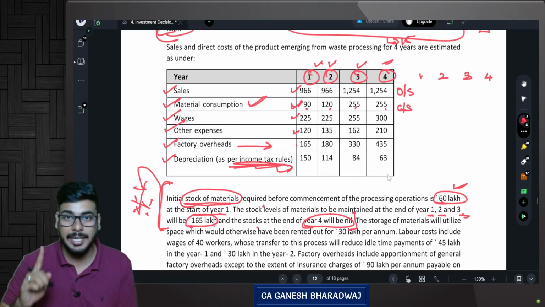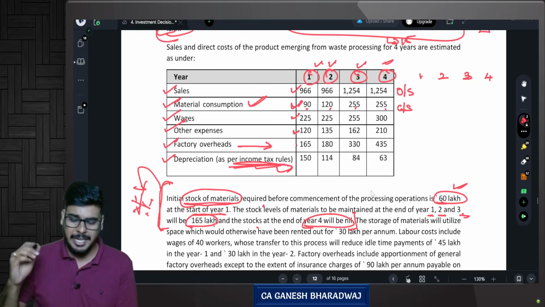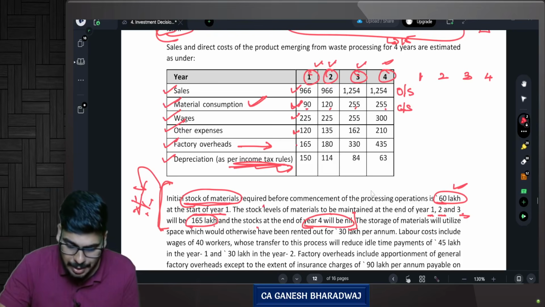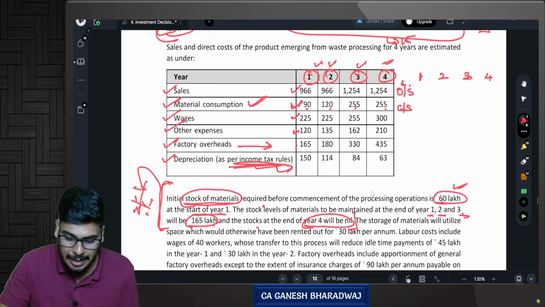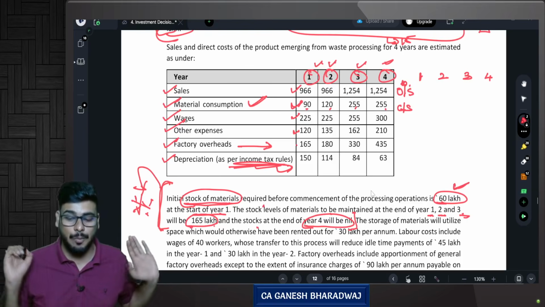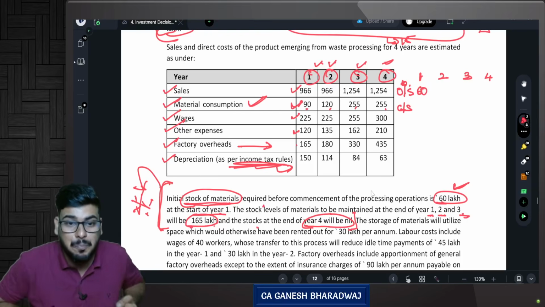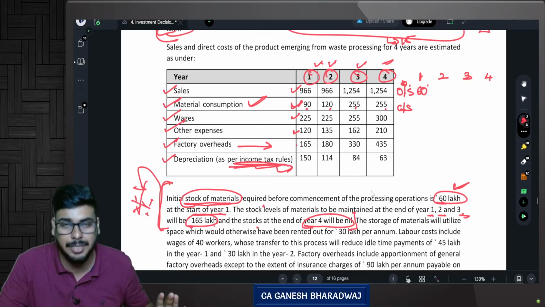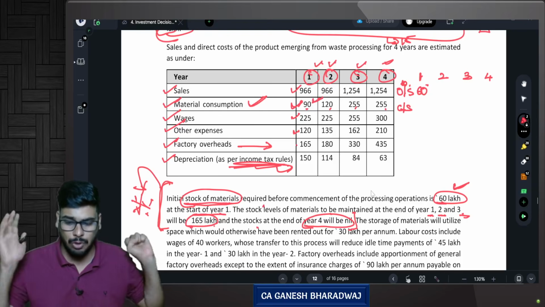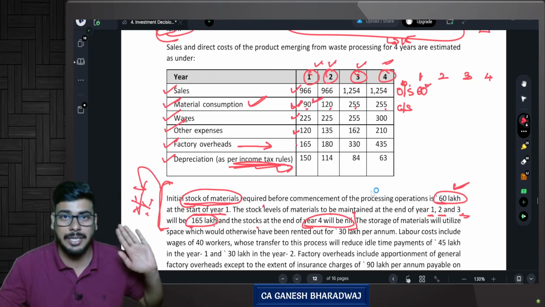Look at this here, they are talking about the stocks. Initial stock of material, that is at the beginning, T0 itself. This is T1, year 1's opening stock. Generally, this is nothing but T0, correct or not? Today itself, I need to have a stock of how much? 60 lakh rupees. Guys, please understand this. I need to bring in stock worth 60 lakh rupees, correct? But during the year, I will be purchasing and I will be utilizing 90 lakhs. Don't worry, but I should definitely have my stock policy stay. I need to have an opening stock of 60 at the beginning.